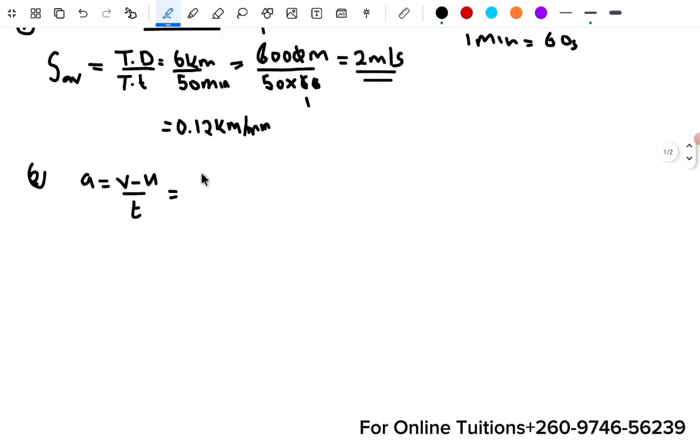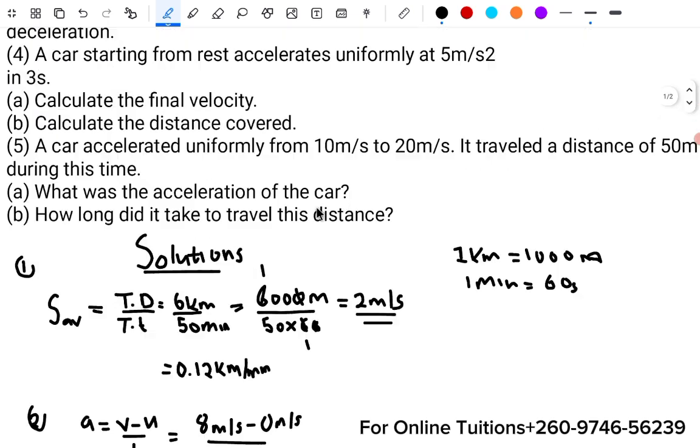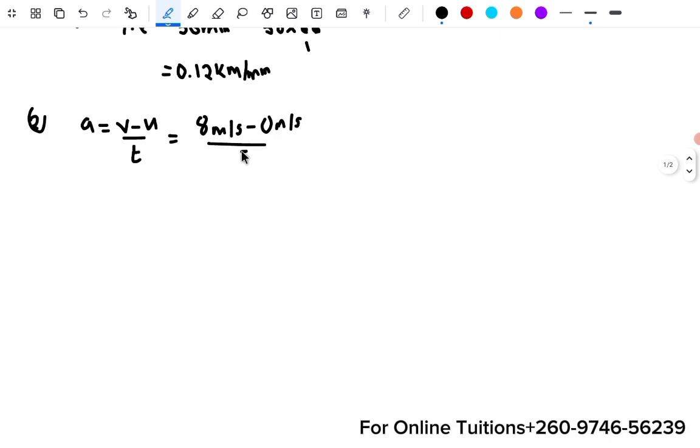So this is going to be 8 meters per second minus initial 0 meters per second over the time, which is 5 seconds, and this is going to be 8 meters per second over 5 seconds.